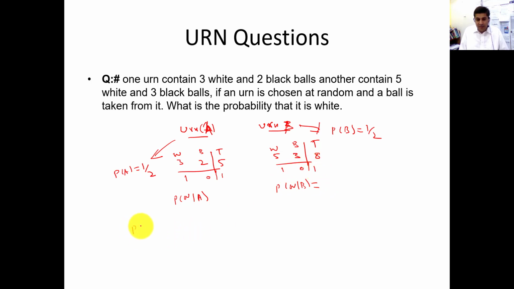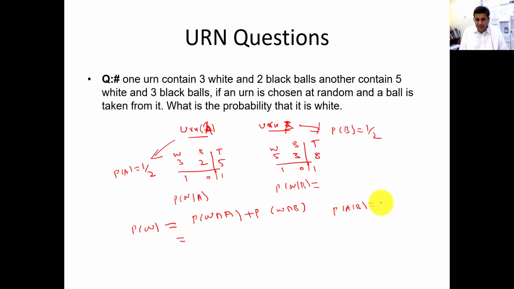So how will we calculate the probability of a white ball? Which is very simple. Probability of white ball intersection A plus probability of white ball intersection B. As you know, we have already constructed conditional probability.